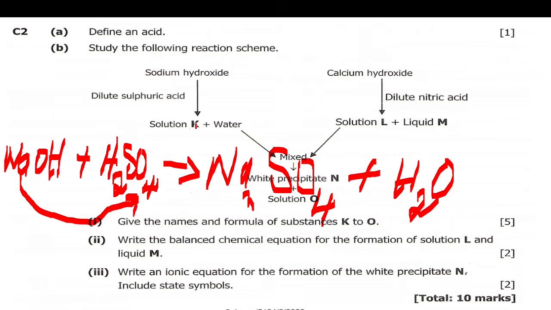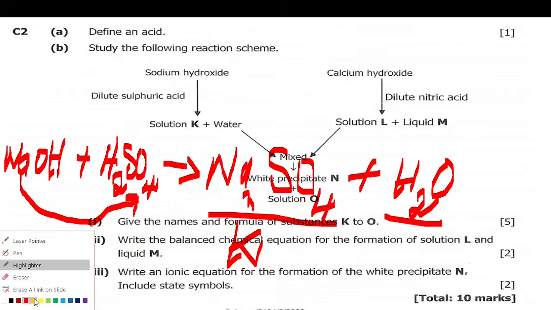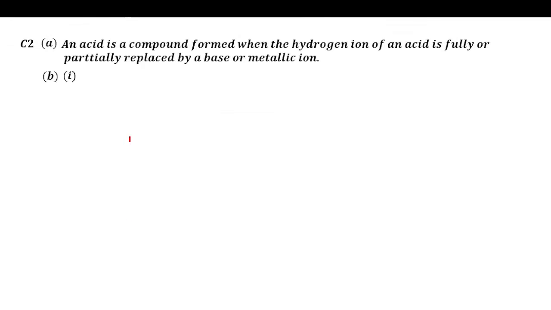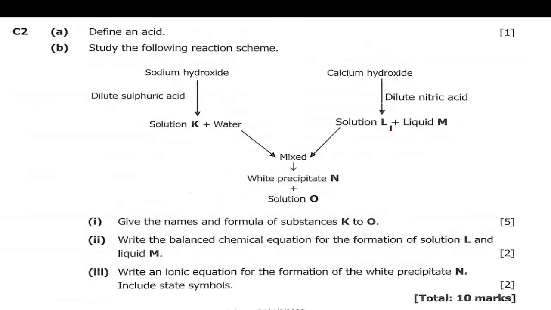So K is formed from this and this. This one is K, sodium sulfate. So we are going to say K is sodium sulfate and its formula is Na2SO4. Okay, then let's go now to L.